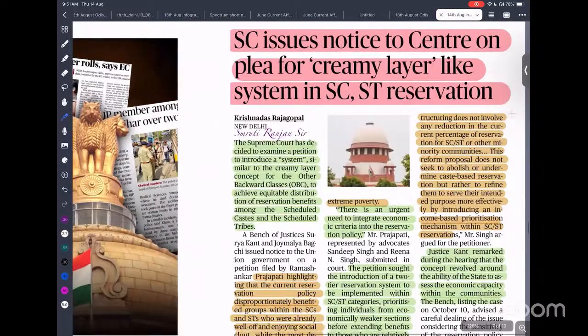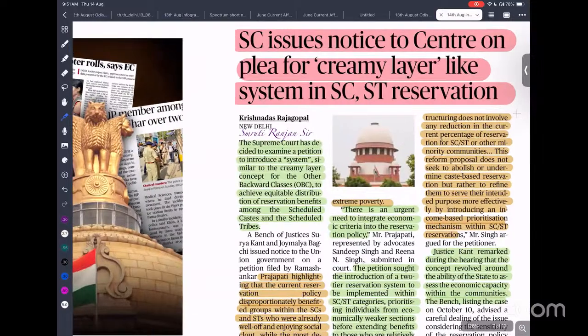So that means those who are influential, those who are the advanced section of the ST, we need to exclude them, and the reservation benefit should be given to those who are underserved, who have not yet got the benefit of the reservation. So that is the argument given by the petitioner.